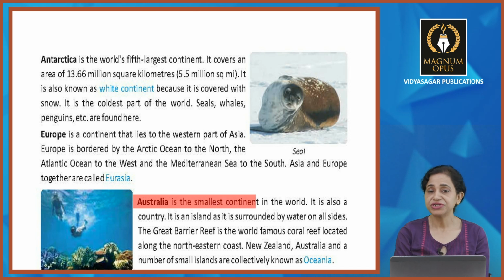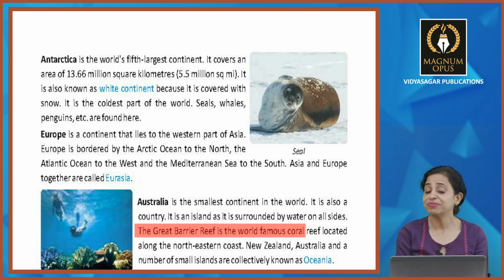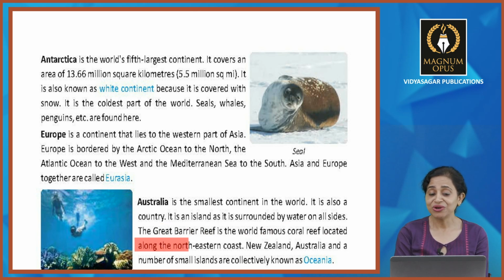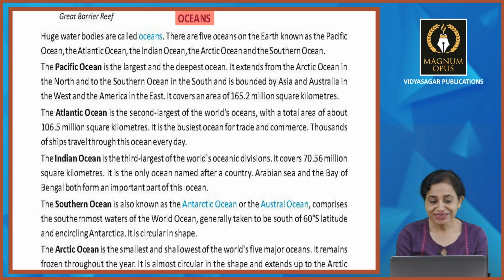This is the smallest continent in the world. It is also a country and it is an island as it is surrounded by water on all sides and Great Barrier Reef is the world famous coral reef located along the northeastern coast. New Zealand, Australia and a number of small islands are collectively known as Oceania. Okay? Oceans. Huge water bodies are called oceans.